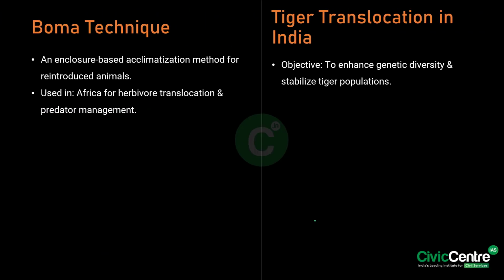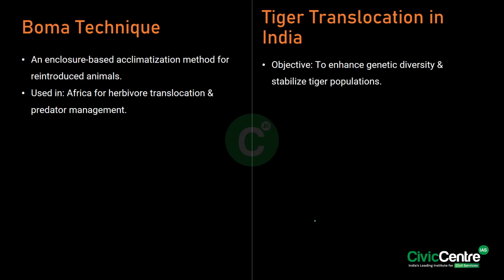Okay, now moving forward, what is this BOMA technique? This BOMA technique is an enclosure-based acclimatization method for reintroduced animals, and it is mainly used in Africa for herbivore translocation and predator management. So how does it work? See, firstly, the wild animals are kept in enclosures before the release into the wild.